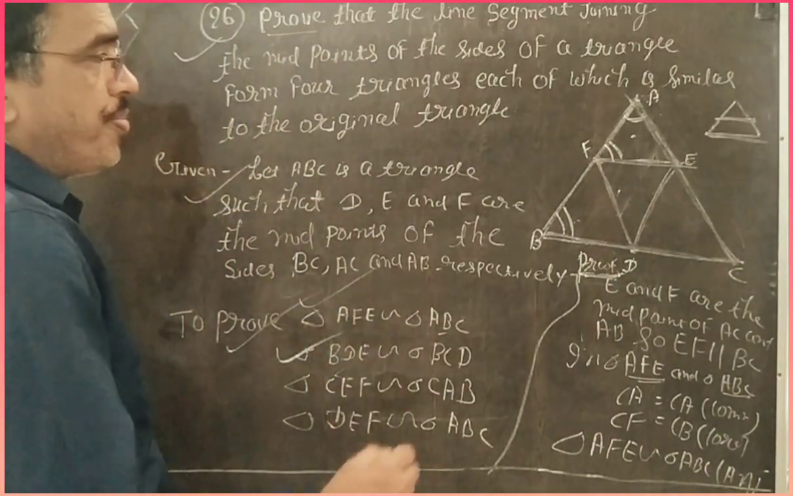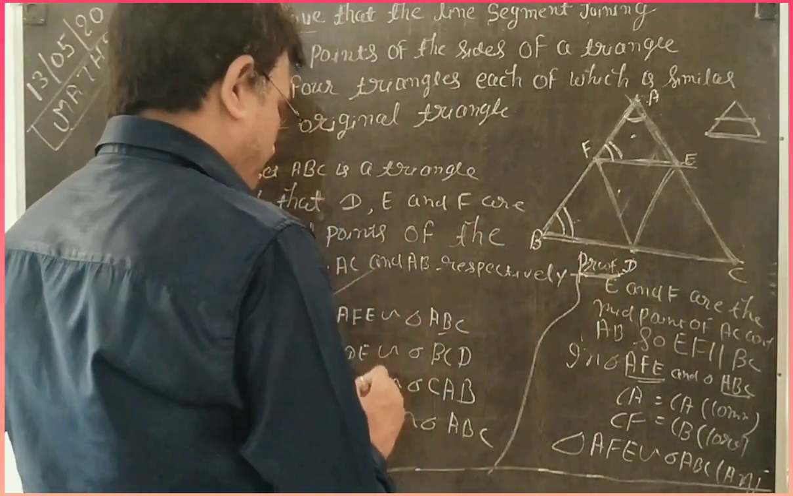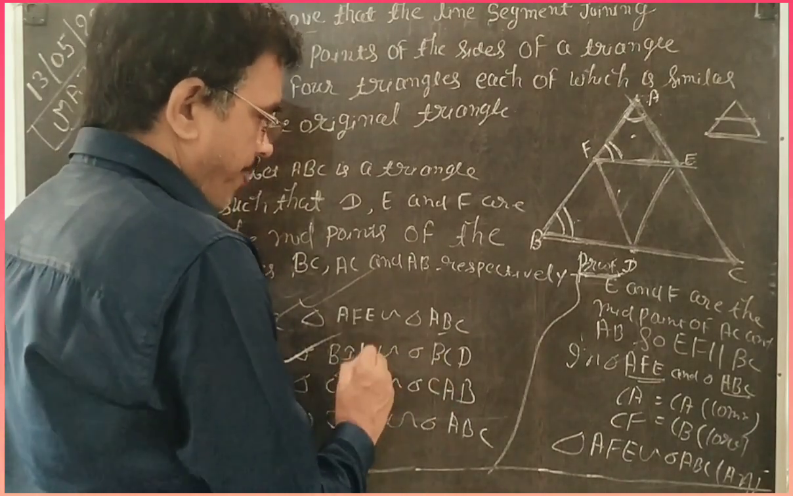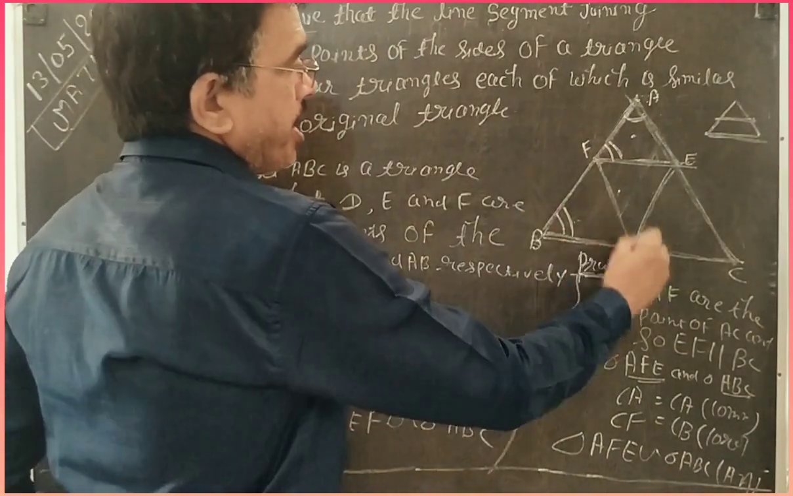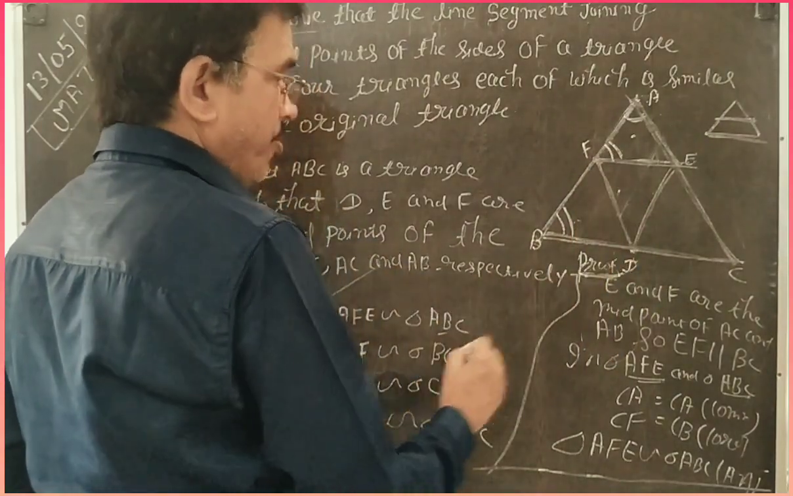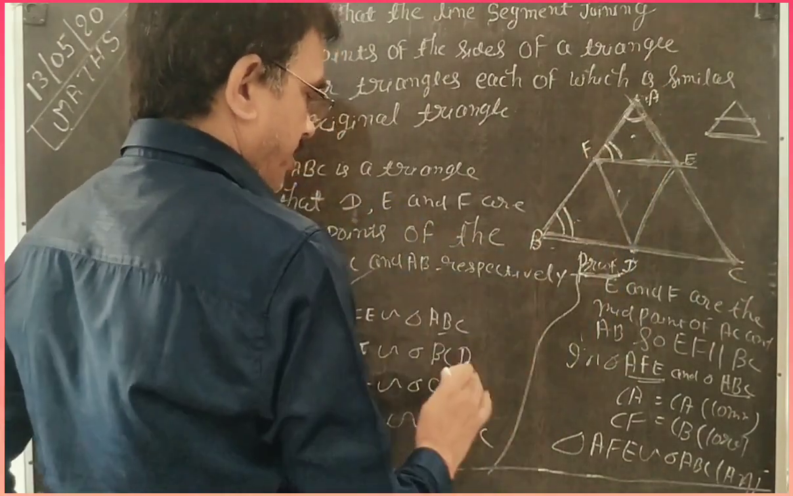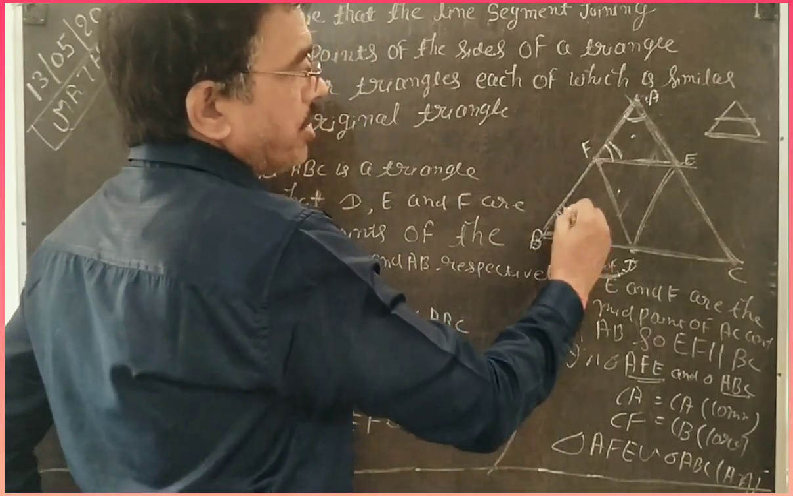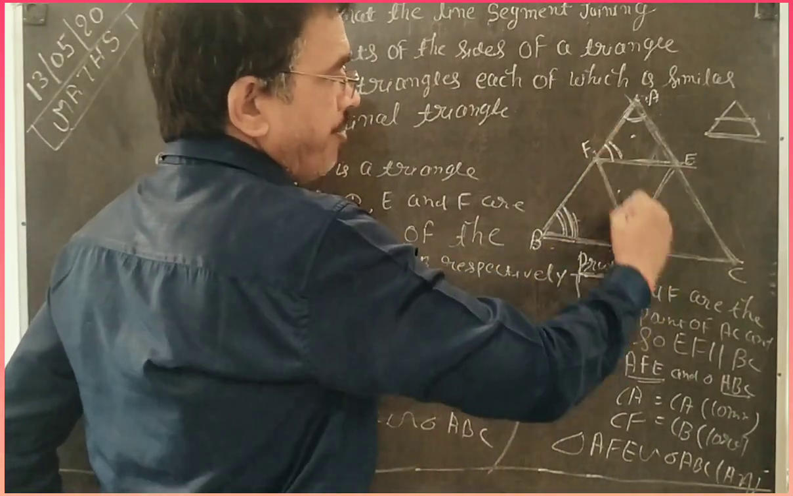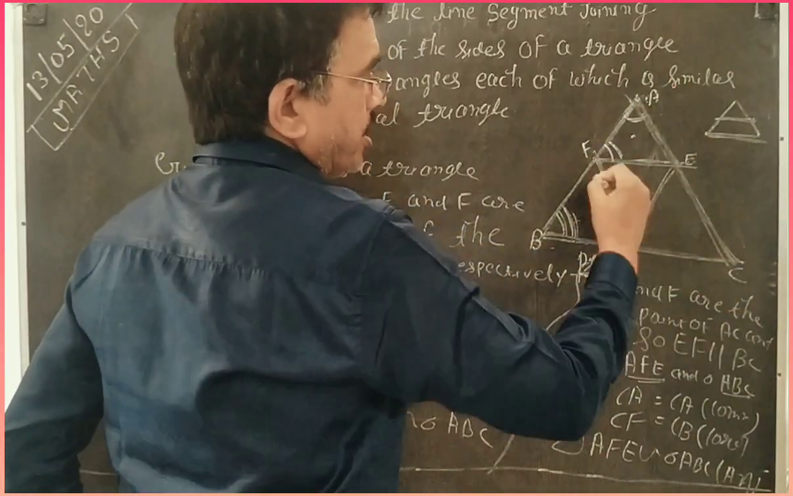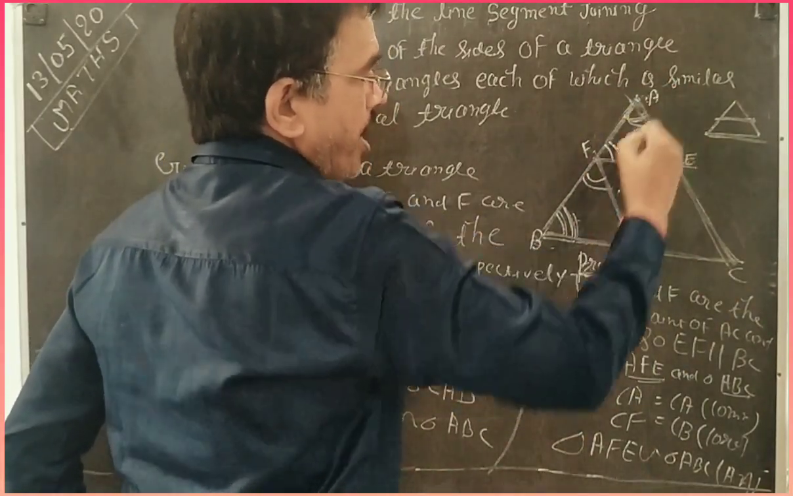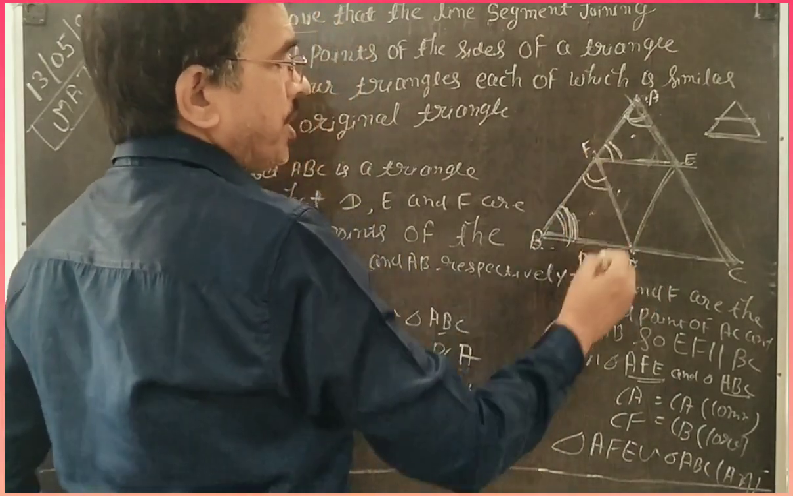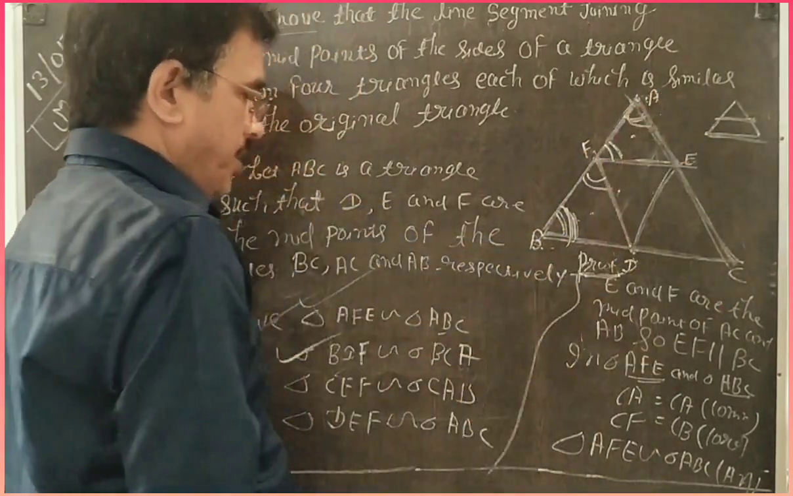Next, similarly, BDF similar to BCA. How is it possible? Angle B is common and DF is parallel to AC, so angle F is equal to angle A. Angle B is common, then BDF is similar to BCA.